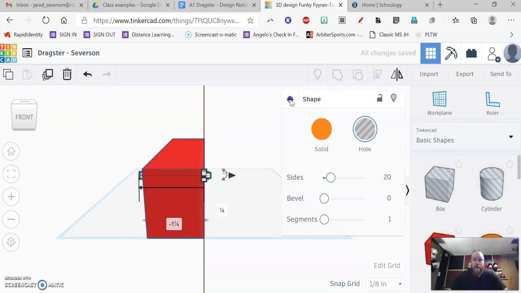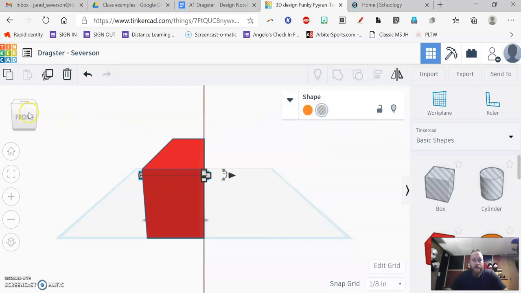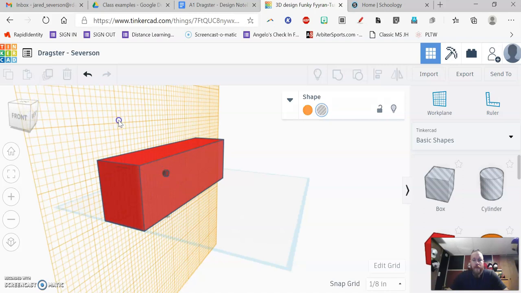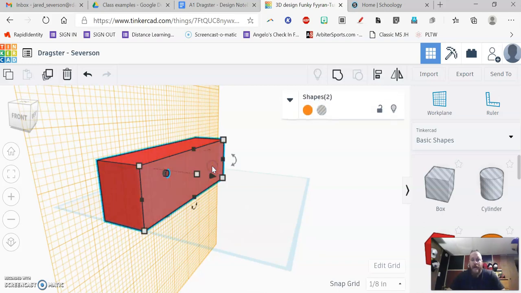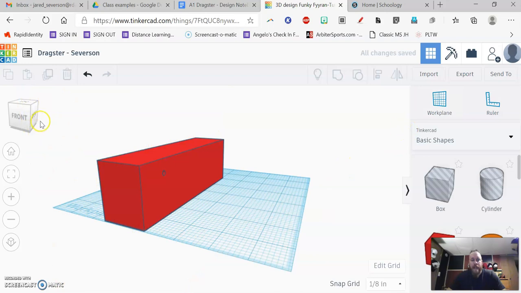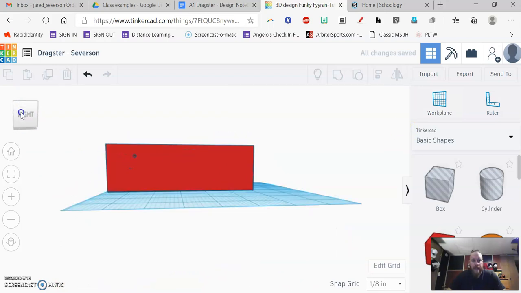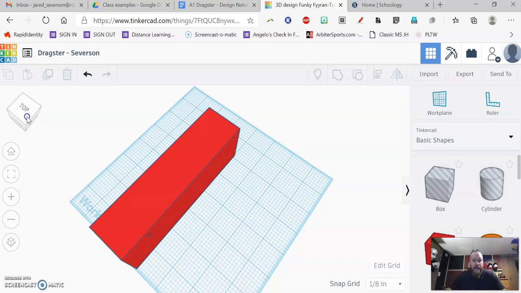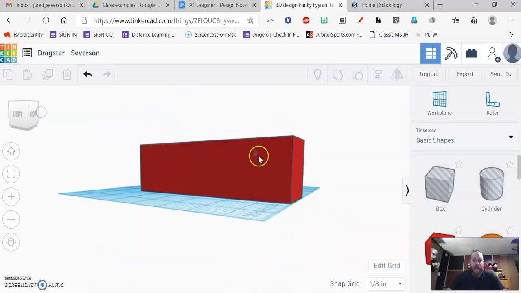Now, if you remember from the creating the holes tutorial, if I click on the hole that I just created, the cylinder, I use shift and I click on the box. I get the little group icon up here. I can group those. And now it looks like I actually have a hole in there, and if I look at it from the side, I can see that it actually goes through. I can look at it from the other side, and there's the hole.